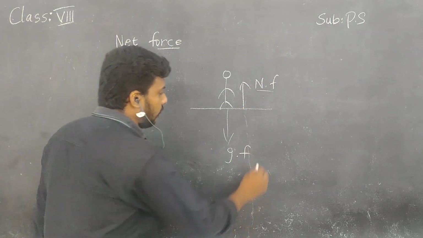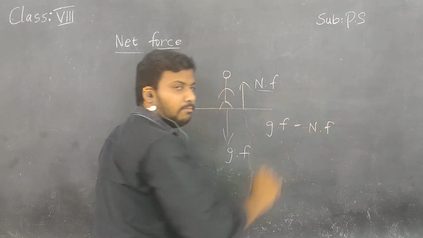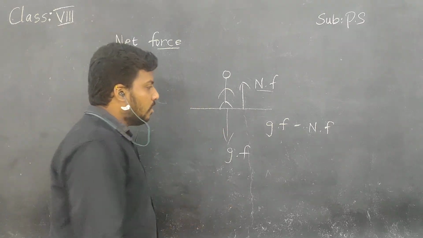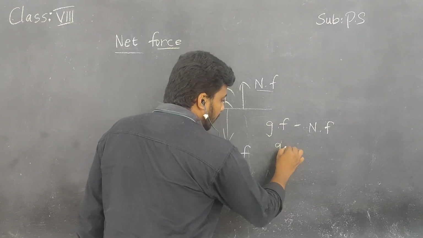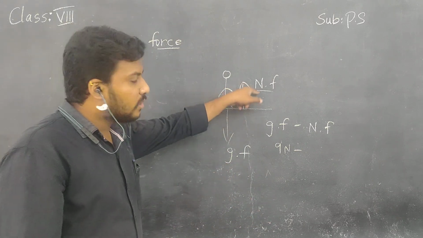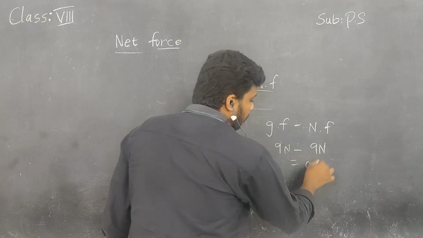Both the gravitational force and the normal force act with the same magnitude. Magnitude means nothing but value. Gravity is applying 9 newtons and in the same way the normal force is also applying 9 newtons. 9 minus 9 is 0, children.